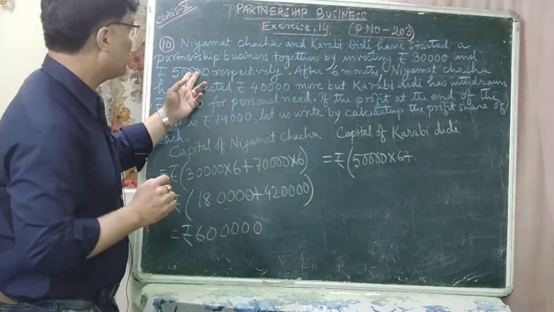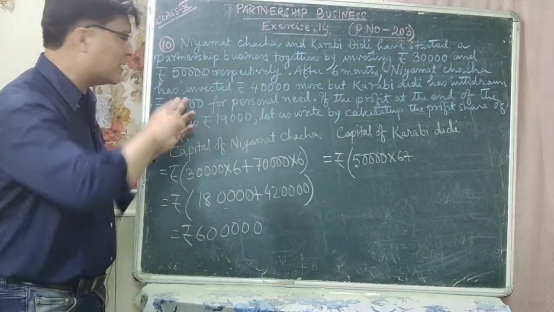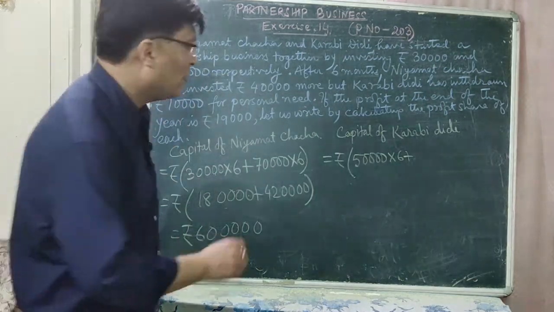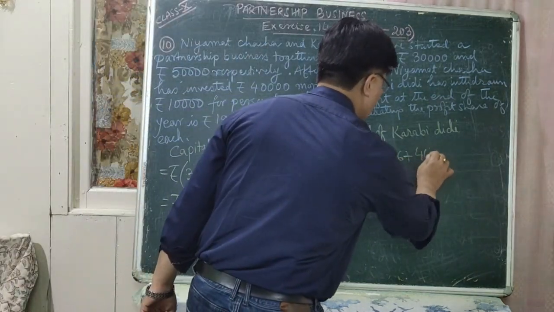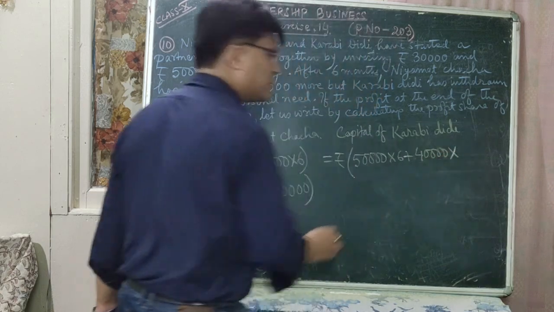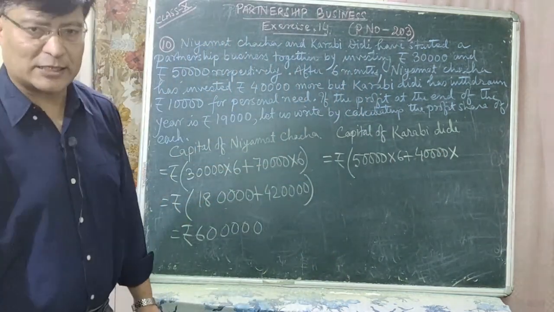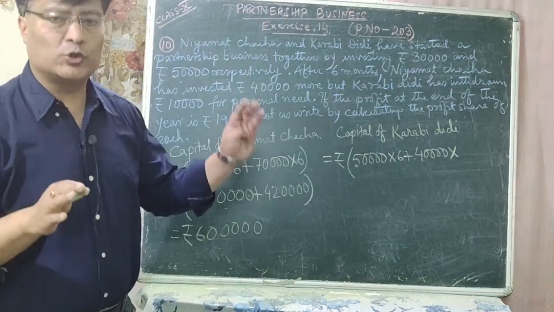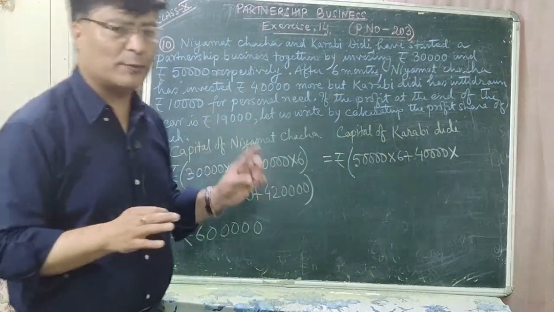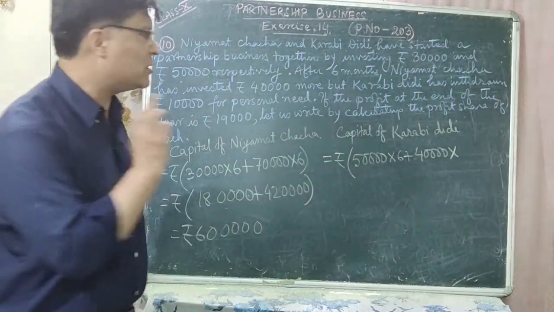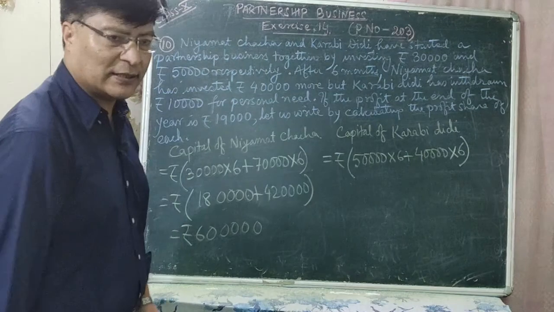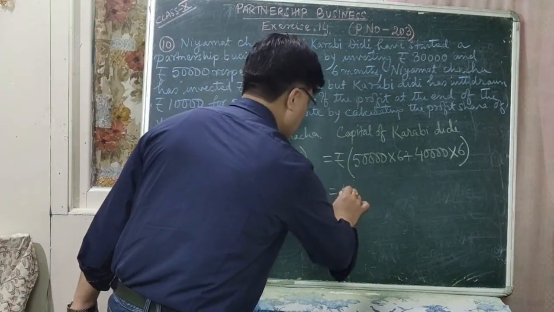Now from this 50,000, 10,000 was taken out. So 50,000 minus 10,000 is how much? 40,000. Now 40,000 is kept fixed for the next 6 months, because this 40,000 is kept fixed for July, August, September, October, November, December. That means how many months? 6 months. Is that clear now? So let us simplify it.